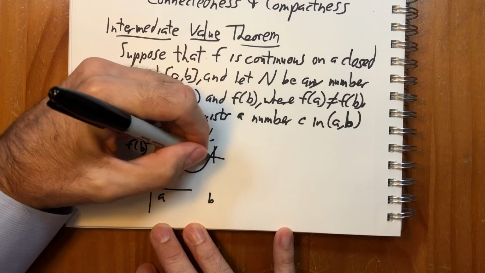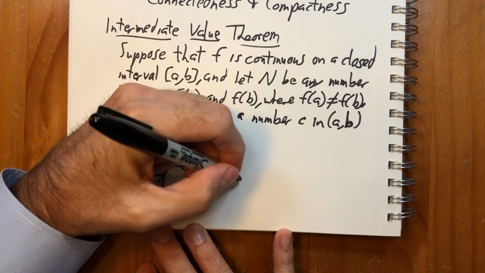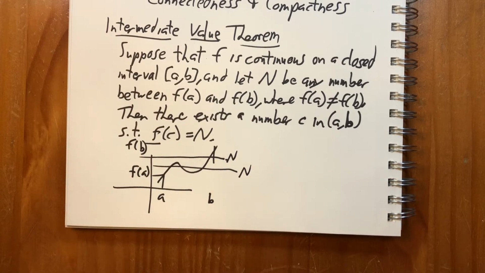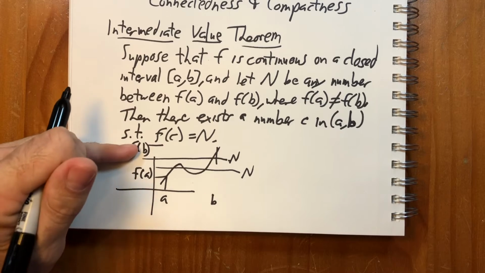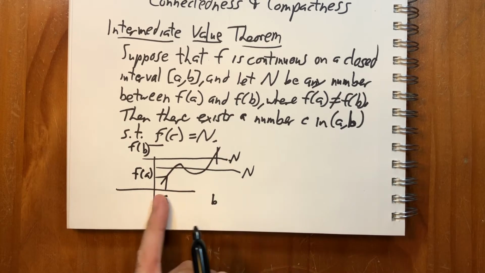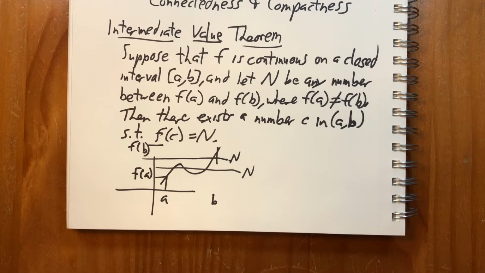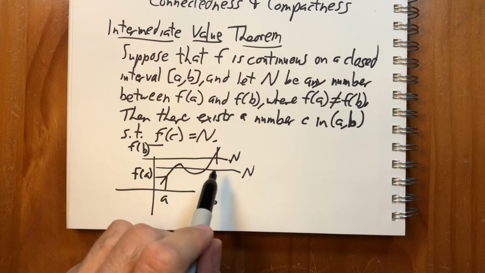So if n is here, notice that it could take on one value or it could take on multiple values. But the point is that no matter what n is between f of a and f of b, it's going to hit the graph of the function somewhere between a and b. So just in the context of real numbers, if we think of a continuous function as a function where the graph has no holes in it, then it's easy to believe this.